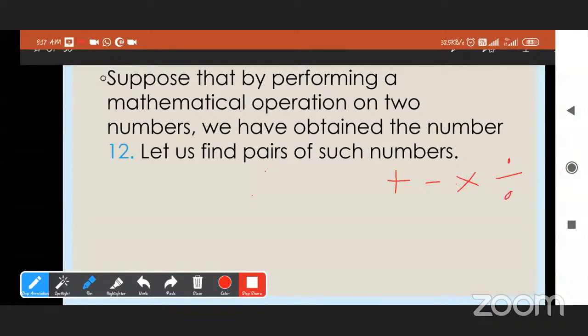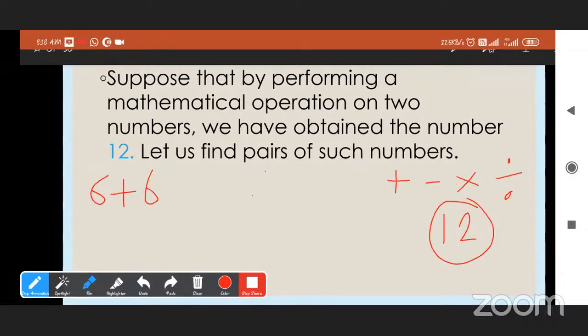By using these mathematical operations, we have to find the answer 12. The value is already given, that is 12. So we have to find pairs of numbers to obtain the number 12. First we use the plus sign. Now we can write 6 plus 6.